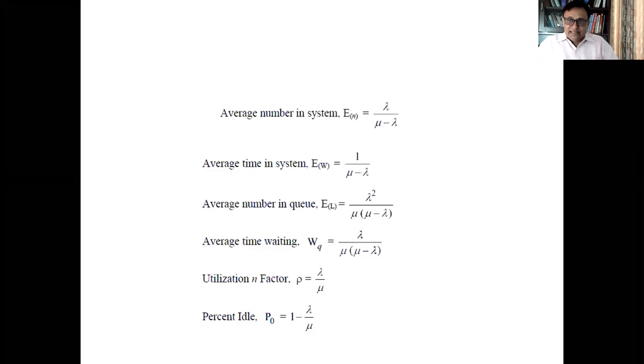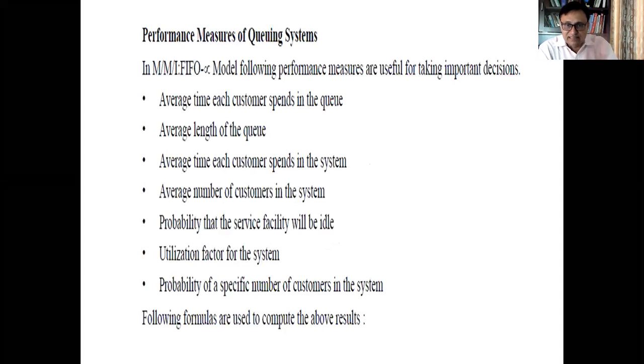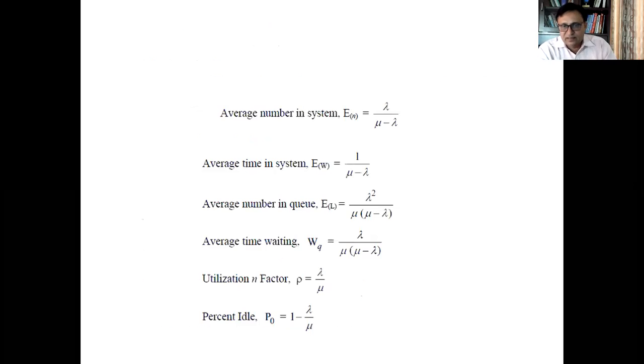So by using these formulas, we can get all the information which I have listed there. That is the average time a customer spends in the queue or in the system, the average number of persons in the queue or in the system, how much probability there is that the system is idle, how much probability there is that the system is busy, or we have to find out the probable number of customers in the system. So these 6 formulas we will be using.